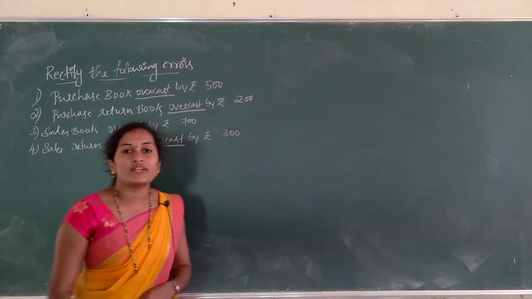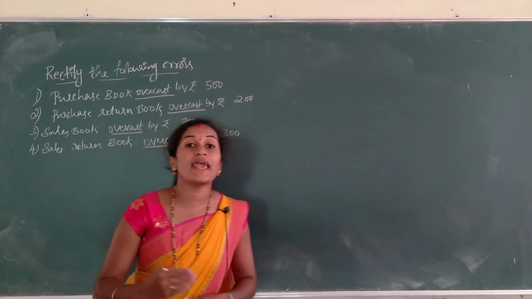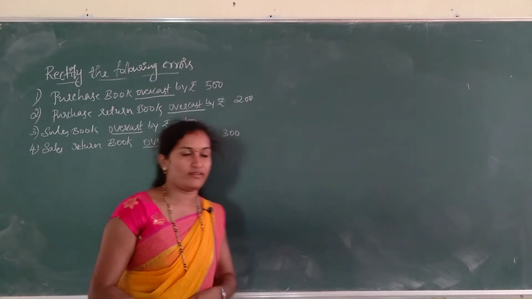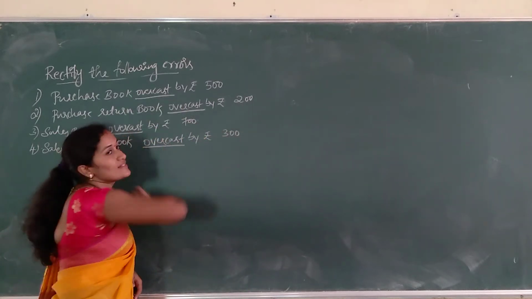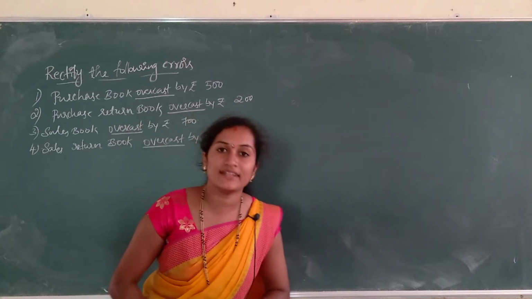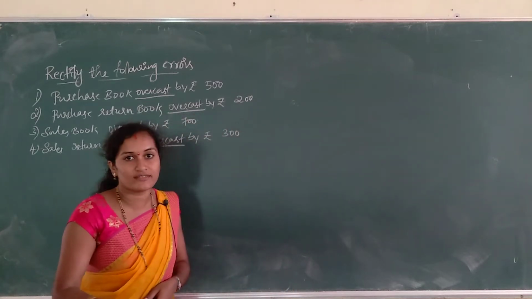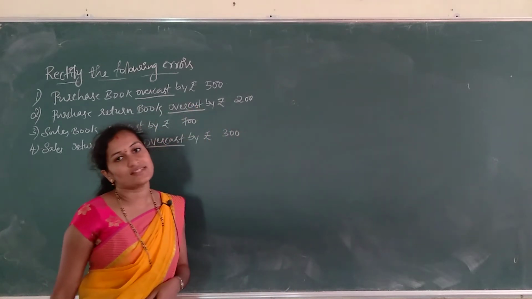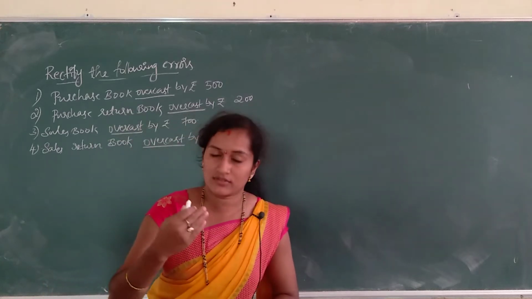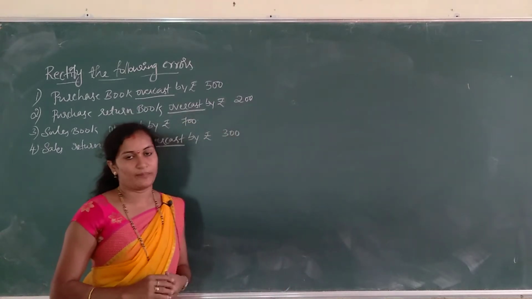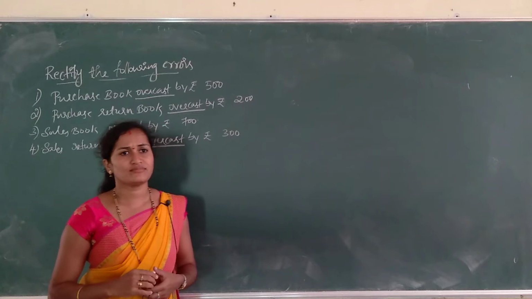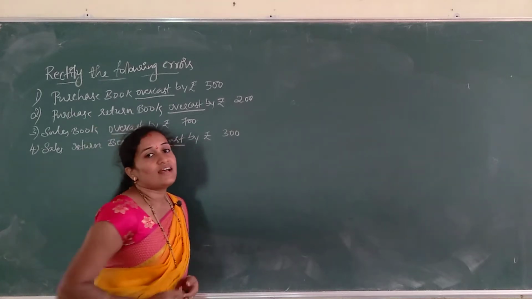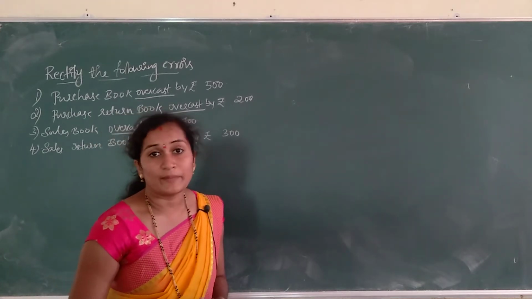So, what is overcast? Overcast means excess amount than the actual. Overcast is an amount in excess of the actual. Actual amount ಗಿಂತ ಜಾಸ್ತಿ ಇರುವಂತದ್ದು, it is known as overcast. Undercast means a short amount than the actual. So, that is undercast.